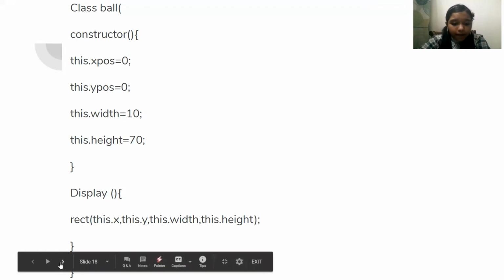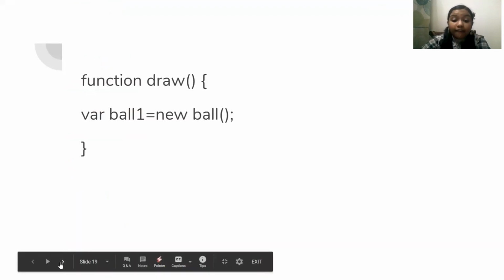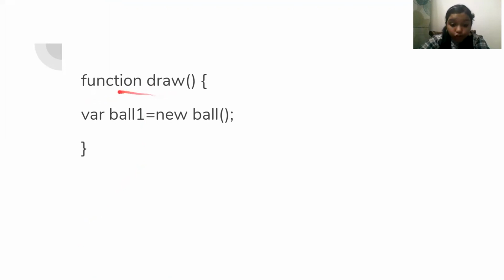In another file, we have function setup. Over here, the function setup is function draw. In this, we give the background and other such things like that. So we are creating the object now. Before we create the object, we create the variable. The variable name can be anything like ball1. To create an object, we use the new keyword followed by the class name.